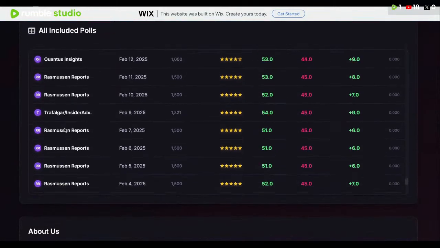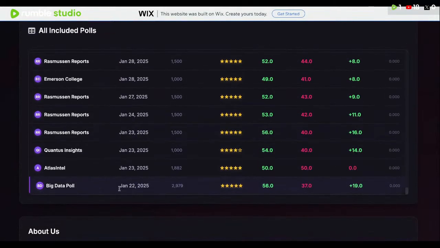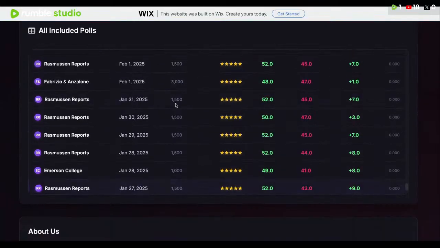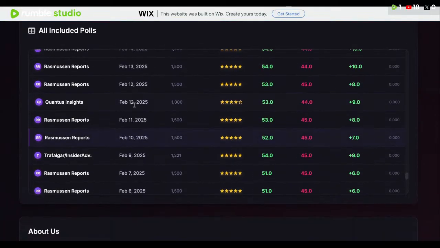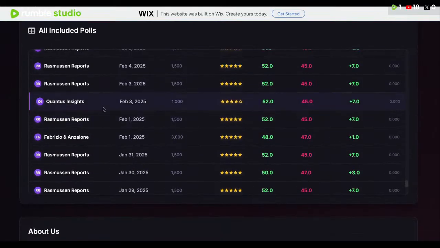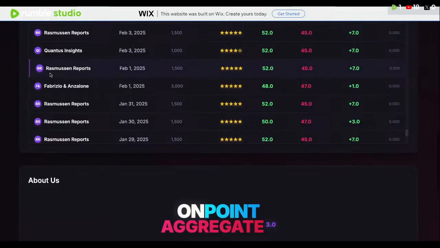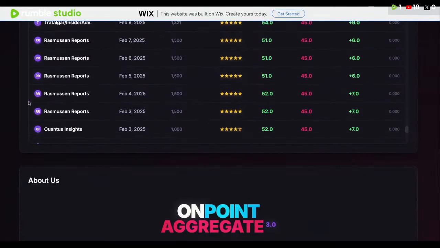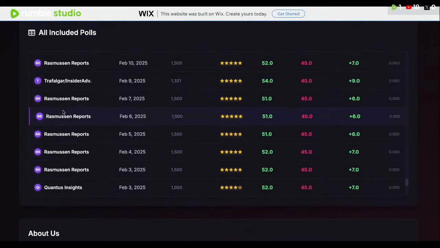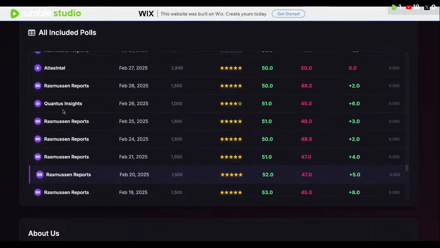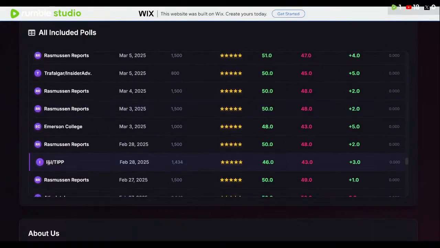And we clearly see here that if you go all the way back, Big Data Poll has a couple polls. Rasmussen polls very frequently, so that's why you see a lot of them. Trafalgar, Insider Advantage is included. Quantus Insights is included. Fabrizio is also included on this website as well. So again, very few pollsters.